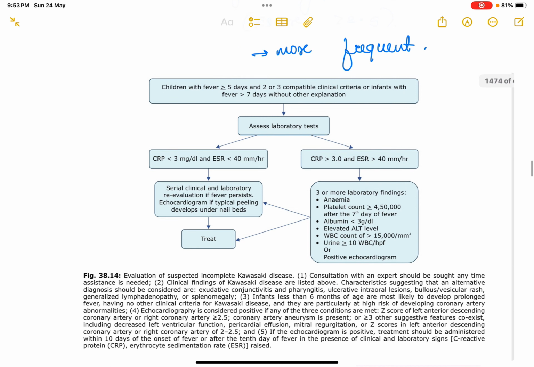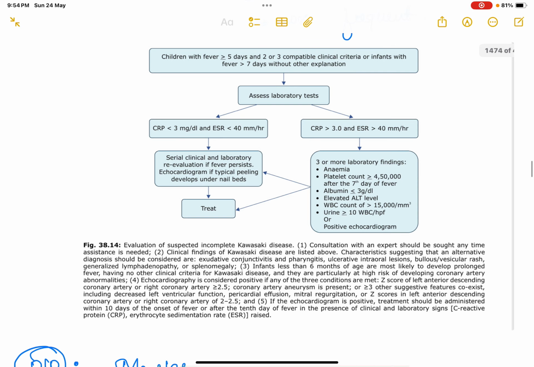Now, how will you evaluate? Firstly, there will be children with fever for more than or equal to 5 days and 2 or 3 compatible clinical criteria, or infants with fever more than 7 days without other explanation. And also, there could be incomplete Kawasaki disease, where 4 or 5 criteria are present, but fever could be more than 4 days or 3 days. So, what are the criteria?